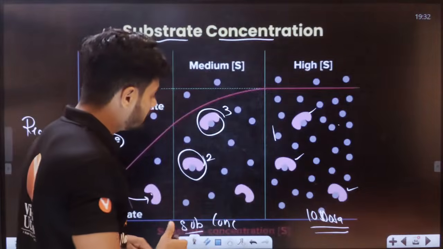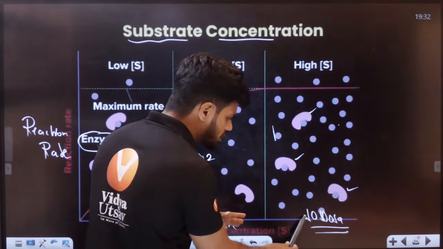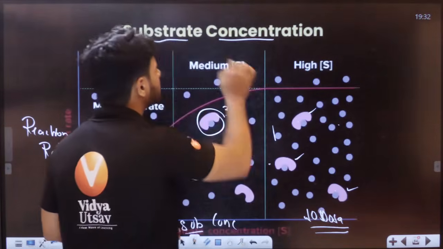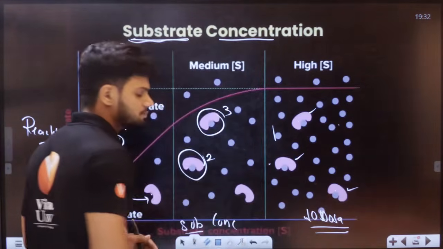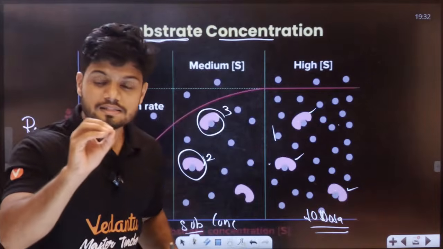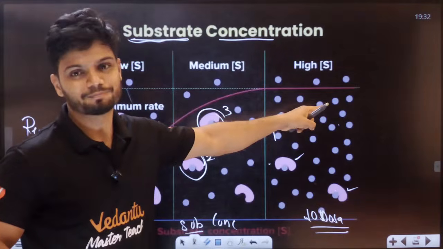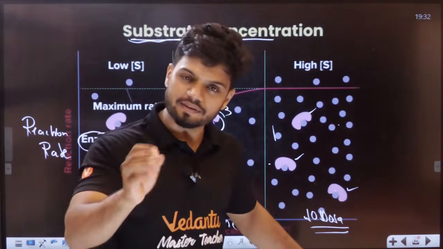Similarly, at one concentration where all the active sites are filled here, how much ever substrate I increase, will there be a change in reaction? No. Students, what is the takeaway right now? Takeaway is very simple.